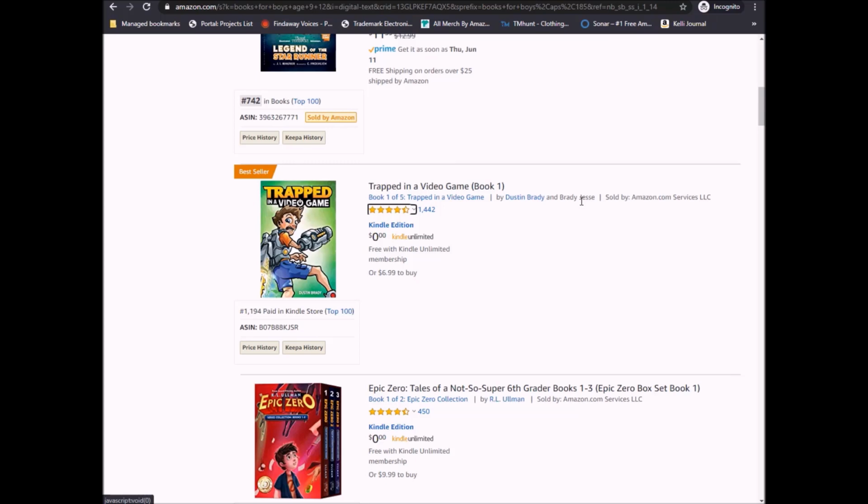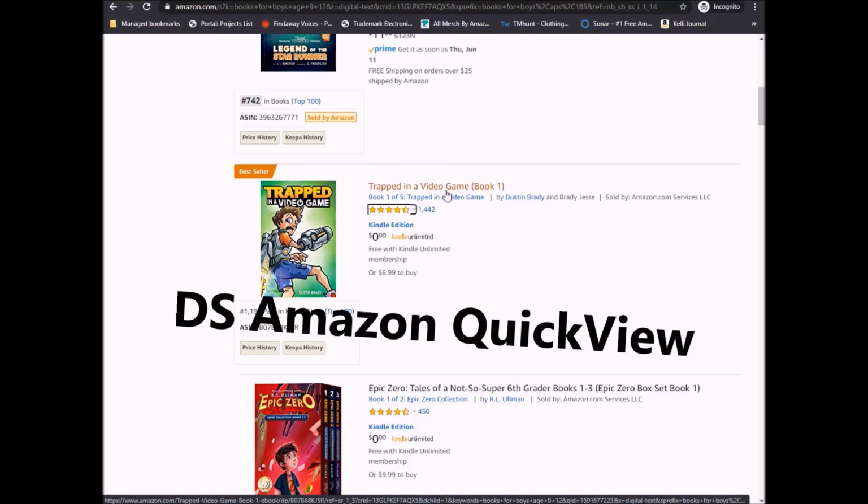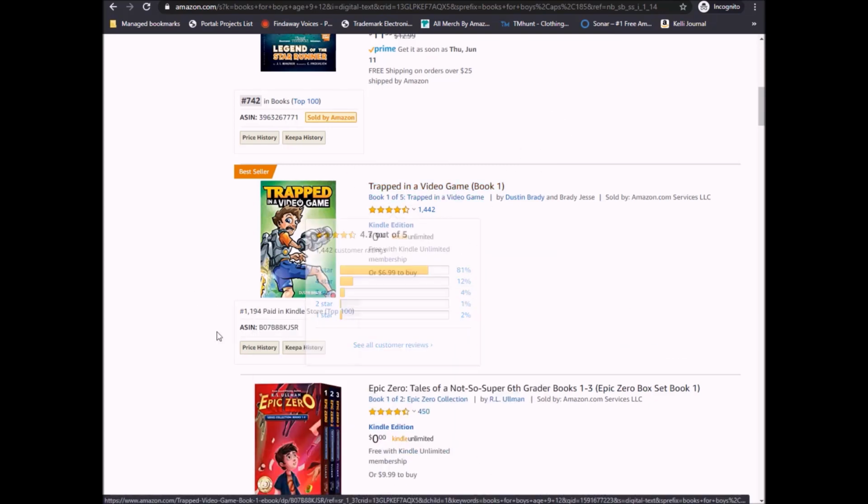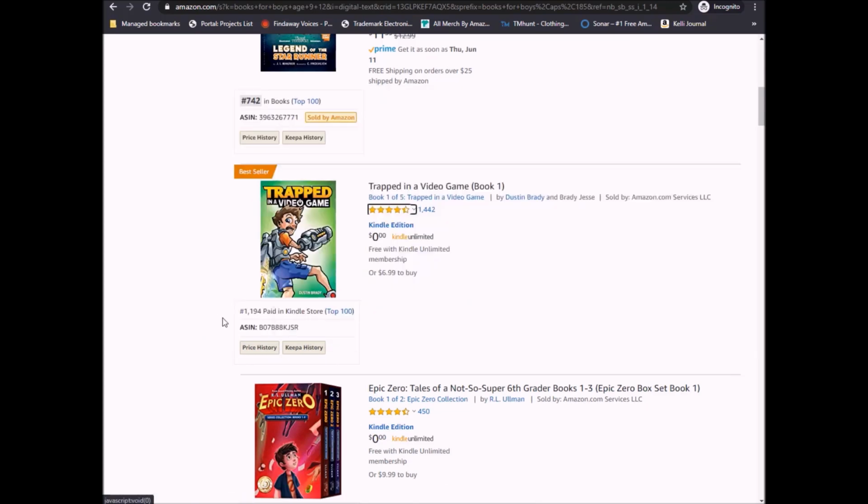Now, normally you'd have to click on this particular book, scroll down to the product description area, and it will show you the page count as well as what the BSR is, the bestseller rank. But if you use the free Chrome extension called DS Amazon Quick View, then you're going to get all that information right here. That's what this right here is. So I don't have to click on anything. It saves me so much time. It's right here for me to see.